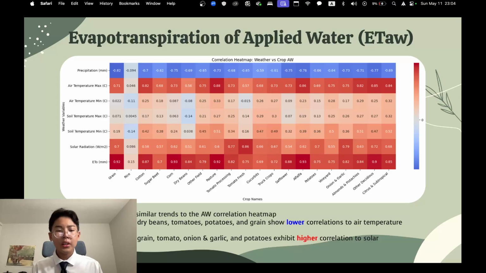Something to note here is that some crops had higher correlation, such as grain, tomato, olive, and garlic, which usually use traditional irrigation styles. But some have lower correlations, like dry beans, tomatoes, and potatoes. These are crops that use drip irrigation, which basically injects water directly into the soil.